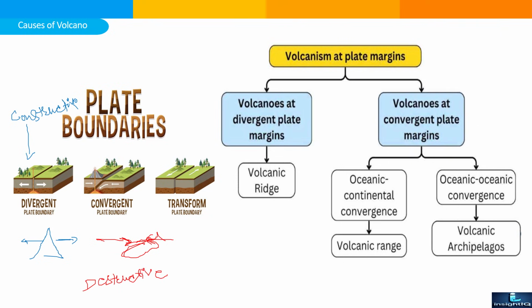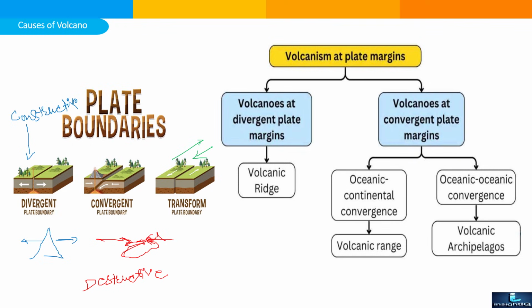And the third one is the shearing, transform plate boundary. It will be nothing to construct, nothing to diverge. It just shears against each other, and due to its shear friction, something like an earthquake and tsunami, or it might be volcanic activity, but the chance is very low. So these are the plate tectonics division of three parts.